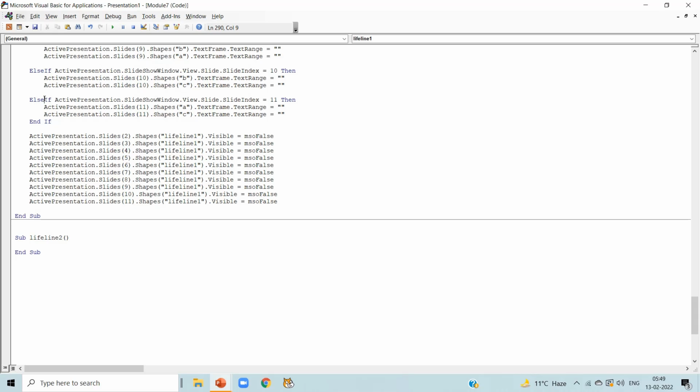So copy the code. If ActivePresentation.SlideShowWindow.View.Slide.Index is equal to, as I have copied from If only, this is the first line of the if block, so we will start from If only, and copy the next line also. ActivePresentation.Slides.Shapes.TextFrame.TextRange is equal to, as we are talking about slide number 2, so update slide number 2 in both the lines, and we are going to change the question and 4 options also. So write Question in the bracket.